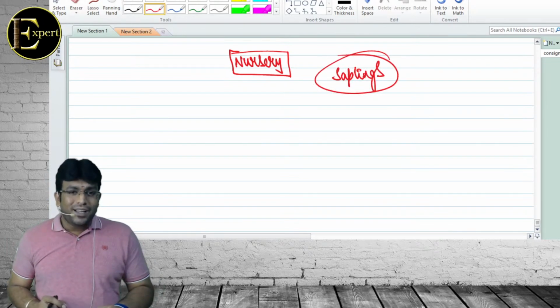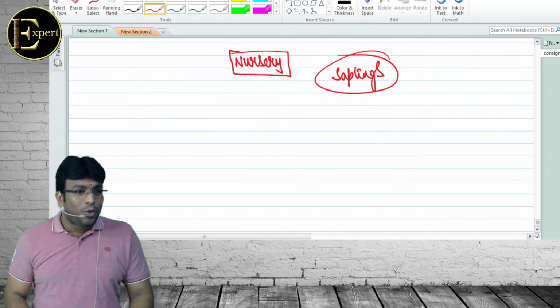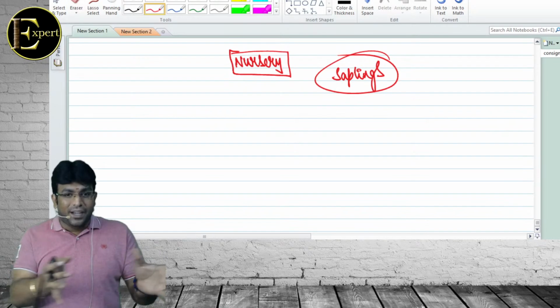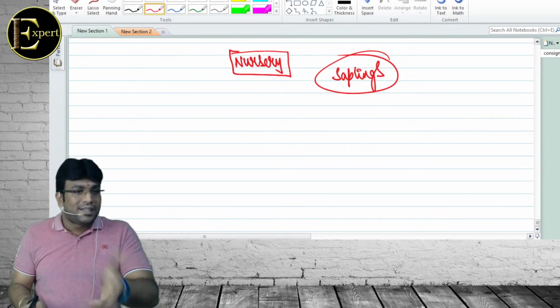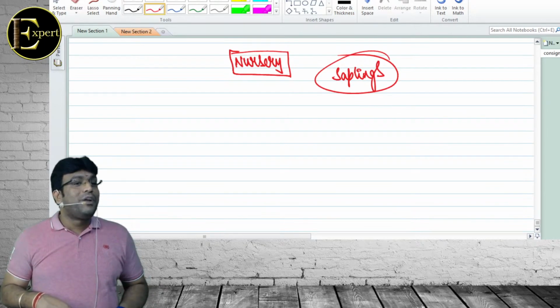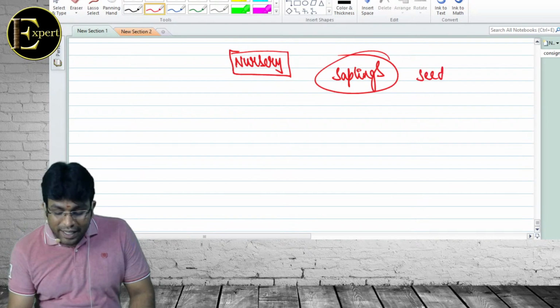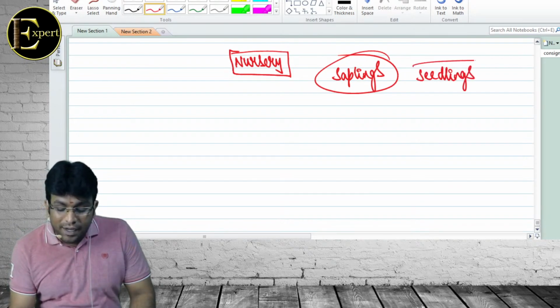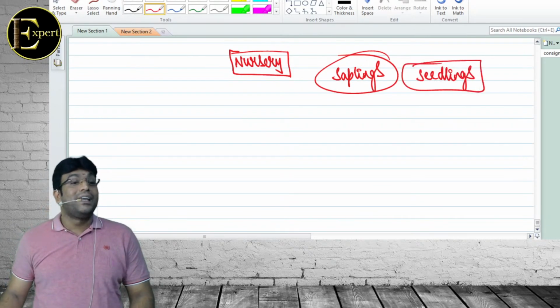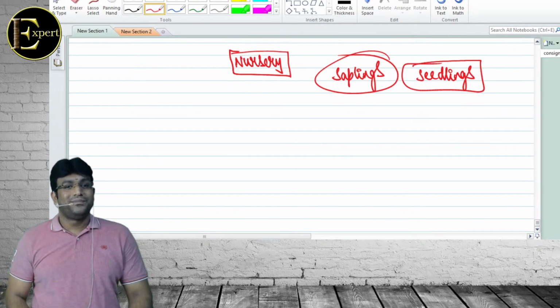Do you think they grow plants in a nursery? Actually, no. They bring a big plant, convert that into small saplings and sell it off. Correct, friends? They have clarified that income from sale of saplings or seedlings grown in a nursery is regarded as agricultural income, even though basic operation is not performed.